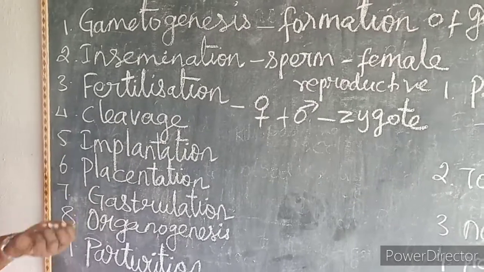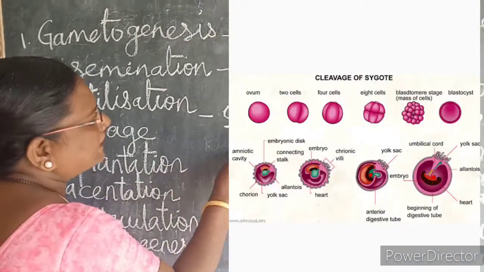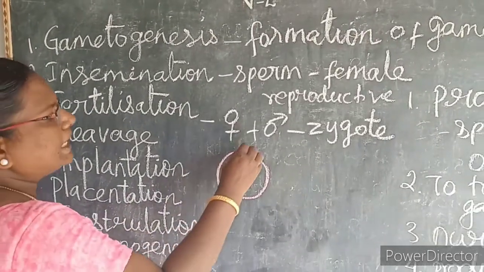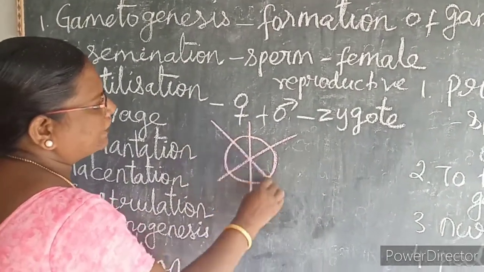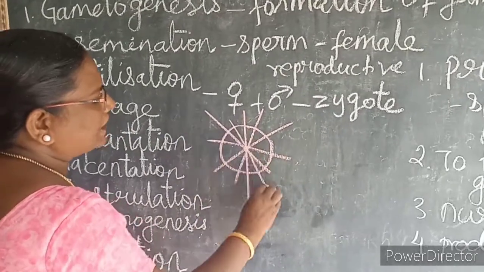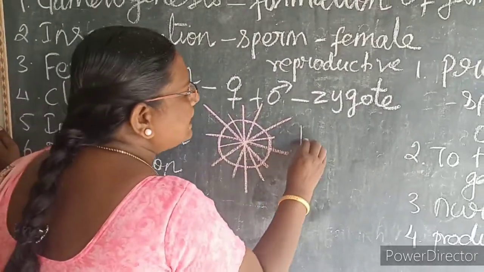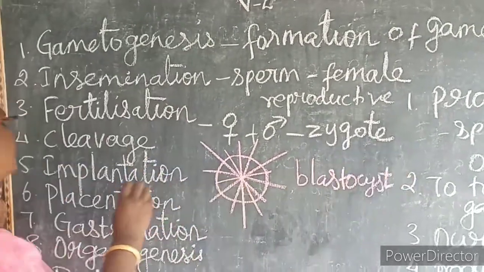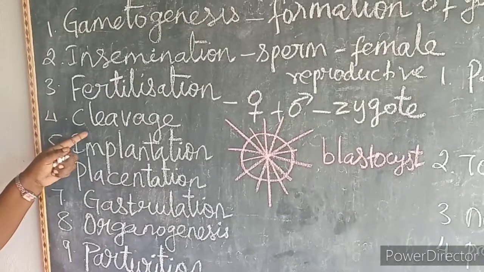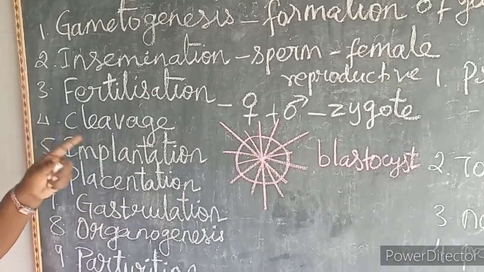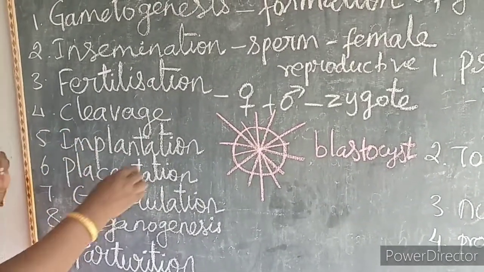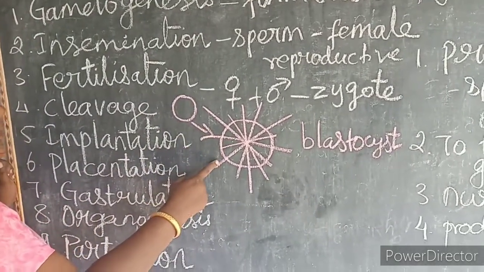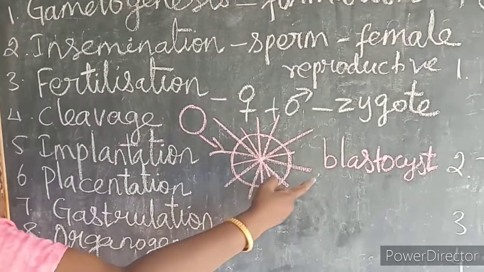Then the fourth one is cleavage. Here, the zygote is a single cell. It undergoes repeated mitotic division to form a multicellular blastocyst. That is called cleavage. Can you understand? Cleavage is a repeated mitotic division. The single-cell zygote undergoes repeated mitotic division to form a multicellular blastocyst.